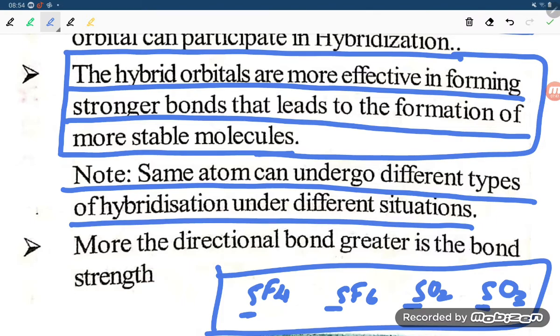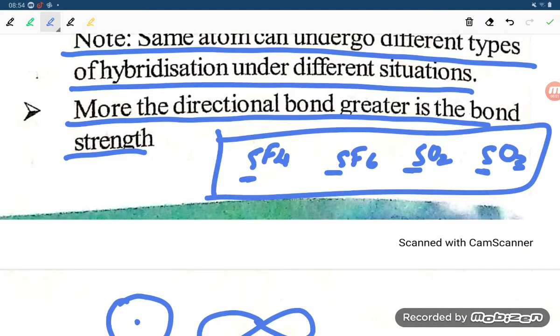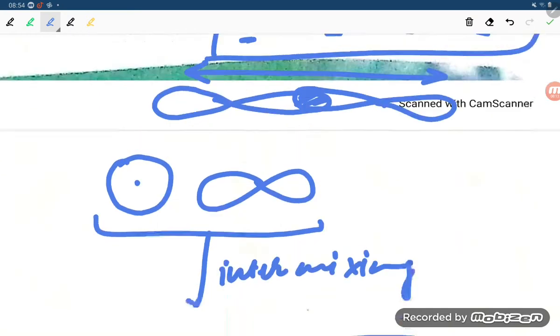More the directional bond, greater is the bond strength. Okay, student. More the directional bond, greater will be the bond strength. So what is the meaning of the directional bond? Like this, the bond is being formed. So this is the directional bond. So the strength of the bond will be high, greater the bond strength.